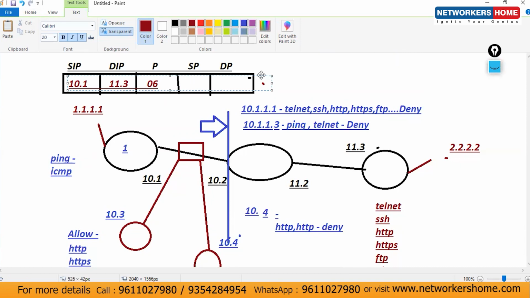What's the source port? Tell me, see the header. I'm going with telnet. Tell me the source port. 23. Okay. Destination port?